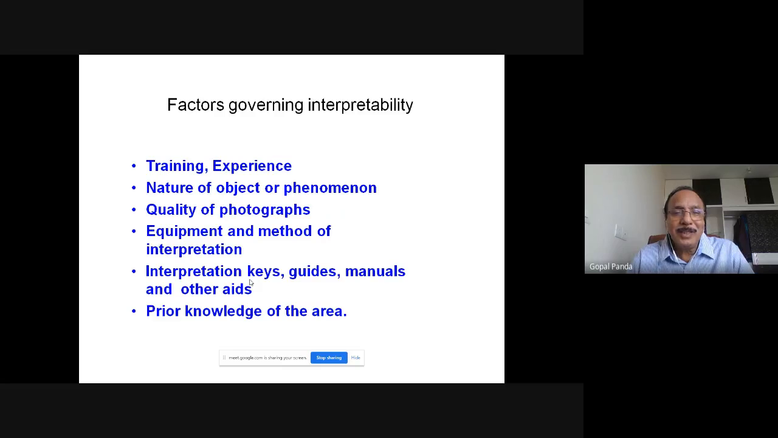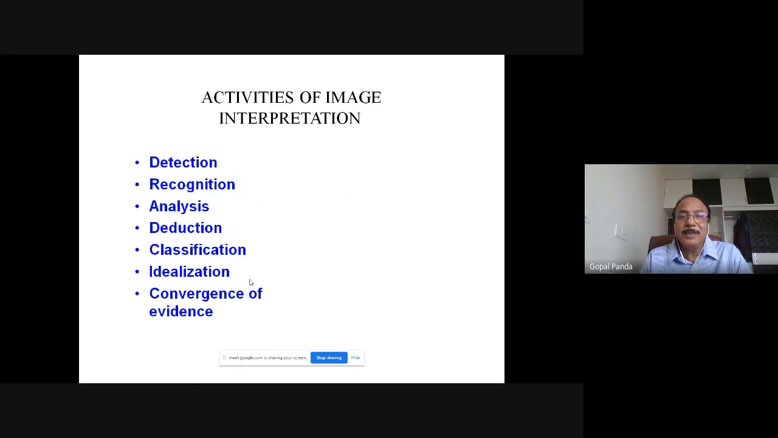And here also the same thing you can take as an experience: go to the tutorials on YouTube and various other sources and try to learn yourself also, if you are very keen and interested in this, because these are the most important factors which will govern your interpretation capability.